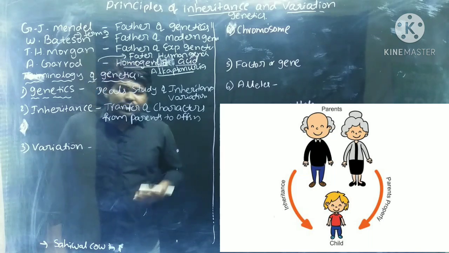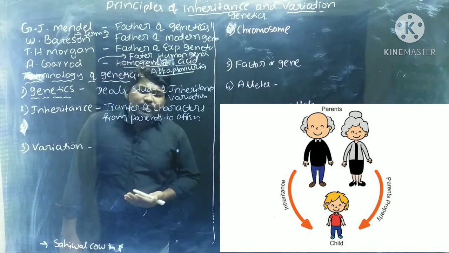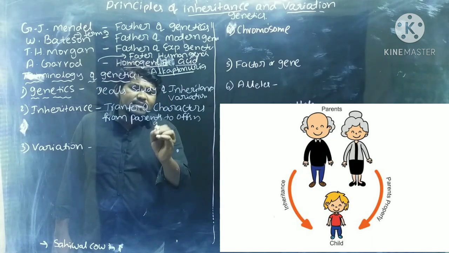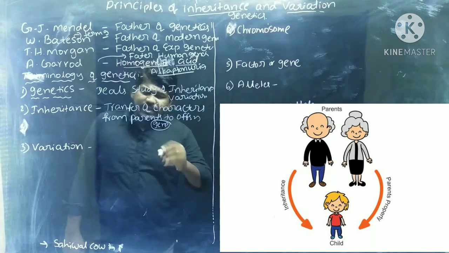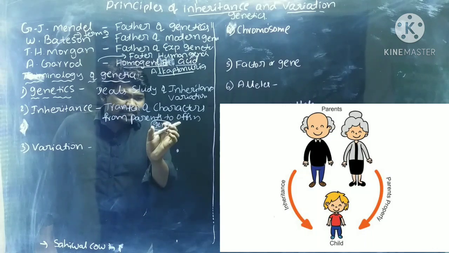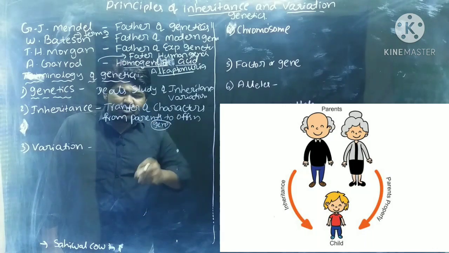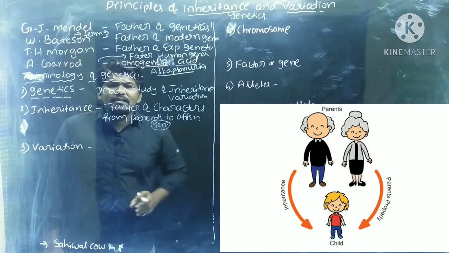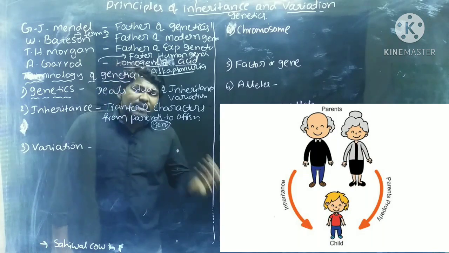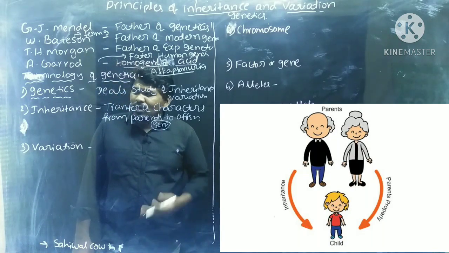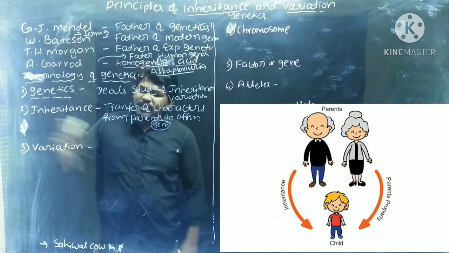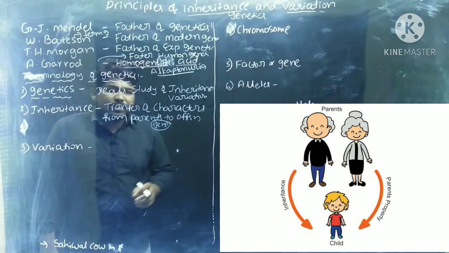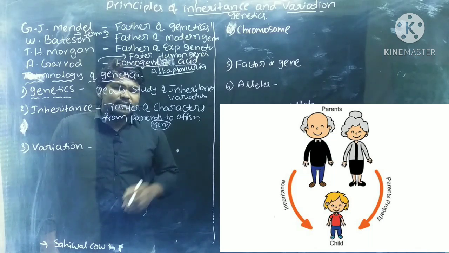Which is the basic unit used for transfer of characters? That is the gene. A gene is a small stretch of DNA, the basic unit of inheritance. Because of the presence of genes on the chromosomes, the characters transfer from one generation to another. That is about inheritance.